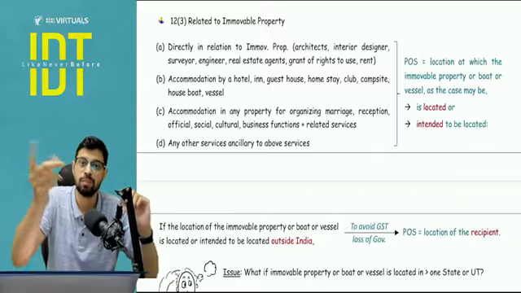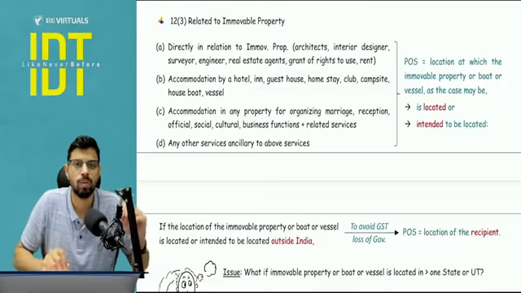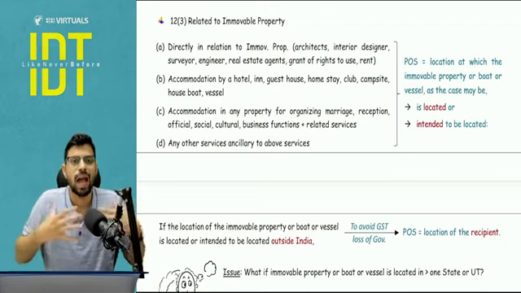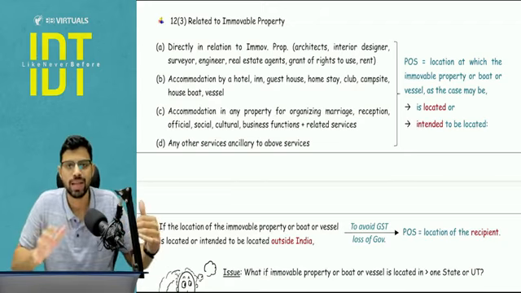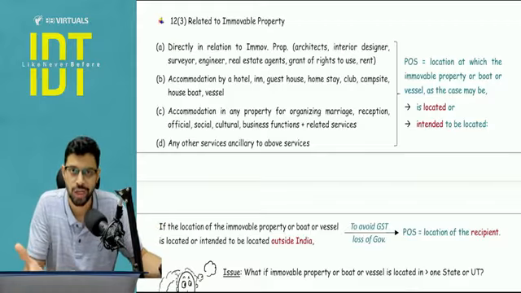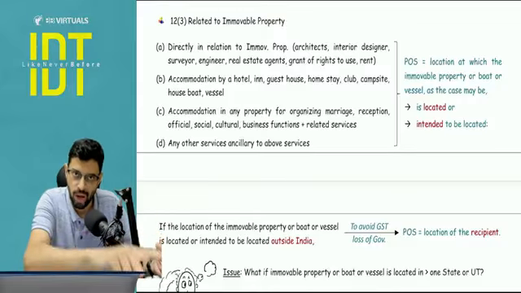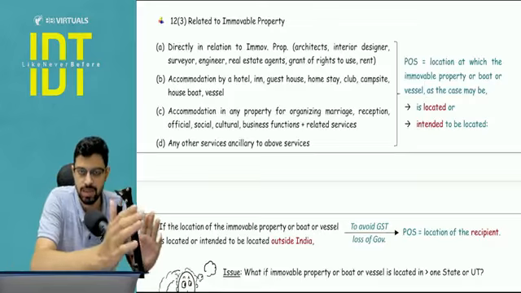Answer of place of supply will be the location or intended location of the immovable property. Now what is the example of this intended location? For example, I have a plot in Lonavala for which I am hiring an architect. So he is going to design a plan. Existing, there is no property, there is just an intended location. The property is yet to come into existence. So here the place of supply will be Lonavala, because that is the intended location of the property. So this is your section number 12, subsection 3.